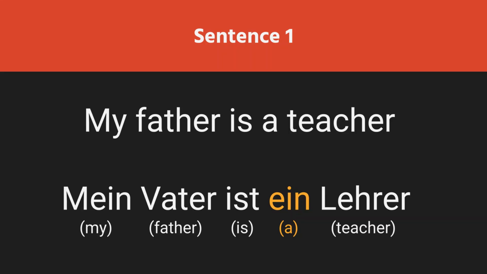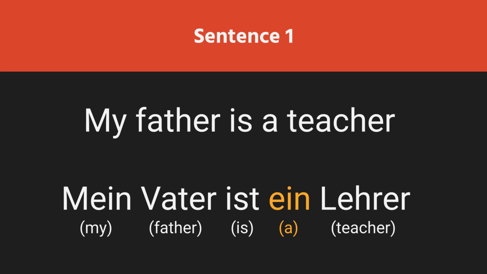My father is a teacher. Mein Vater ist ein Lehrer. Here, mein is a possessive pronoun, Vater is a noun, ist is a verb, ein is an indefinite article, and Lehrer is again a noun. That's why you see Vater and Lehrer both are capitalized, while mein is only capitalized because it starts the sentence.